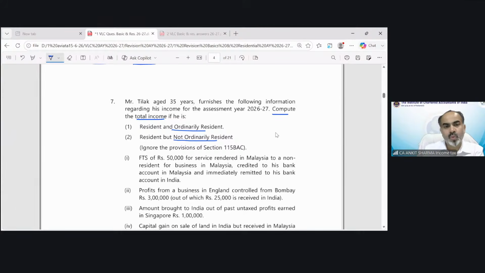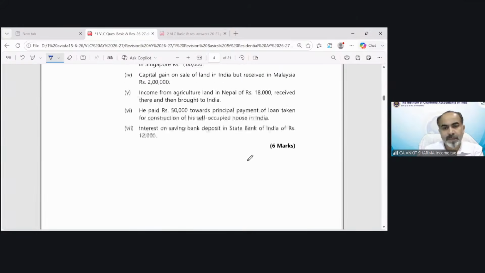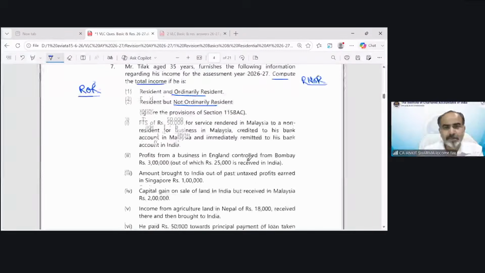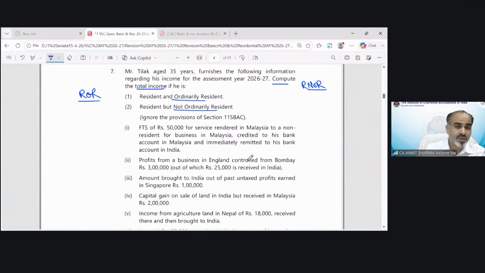Calculate his income in one situation when he is a resident and ordinarily resident, and solve this question also assuming he is a resident but not ordinarily resident. The question also says, ignore the provision of section 115BAC. That means we are discussing it under optional tax regime. One by one, we will take up the income information which has been given in the question.